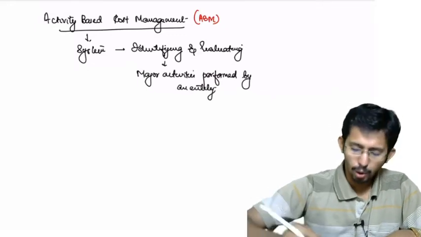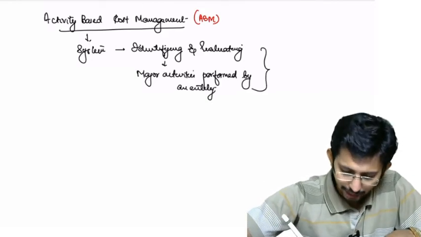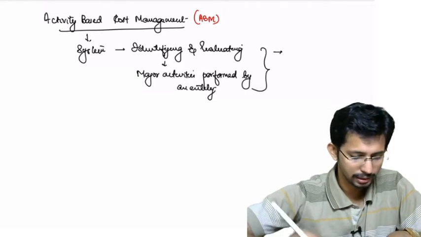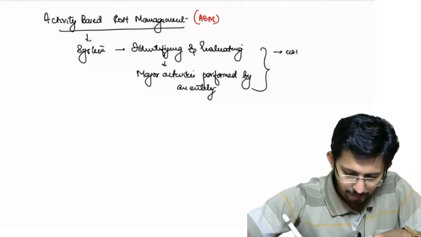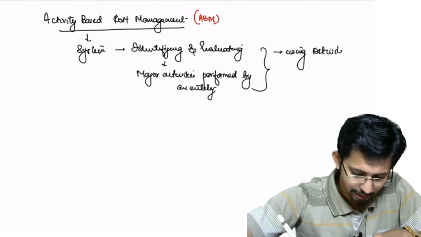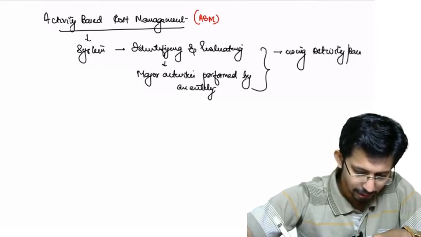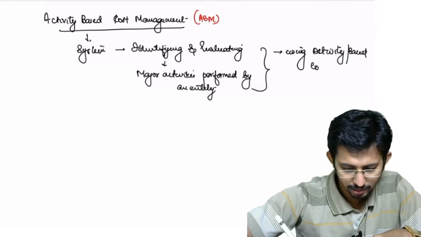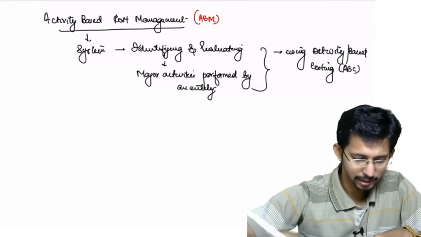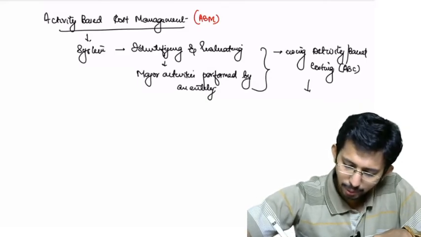How do you identify the various major activities? Using the activity based costing technique, or ABC. Now, for what purpose? Why do we have to do this?